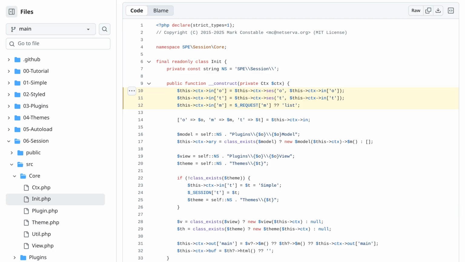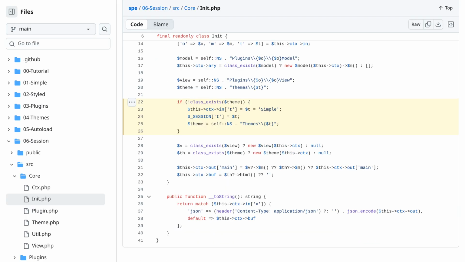Init uses the S's method to persist page and theme. The method parameter defaults to list from the request. Theme fallback is handled gracefully. If a theme class doesn't exist, it falls back to simple.